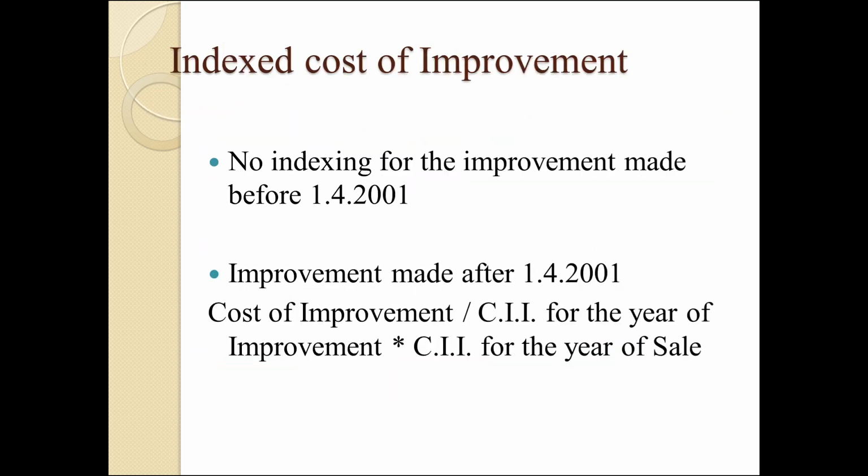Then another one is indexed cost of improvement. There is no indexing for an improvement made before 1/4/2001, because the value of that improvement was included in the fair market value of the asset. So improvements made after 1/4/2001 are taken into account. For that we calculate cost of improvement divided by the cost inflation index for the year of improvement, into the cost inflation index for the year of sale.